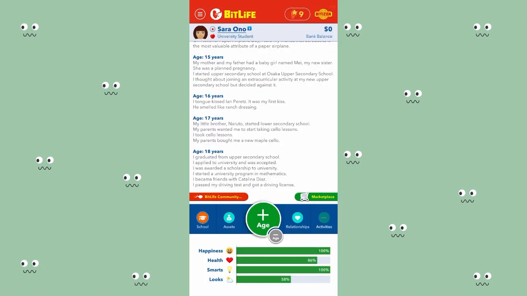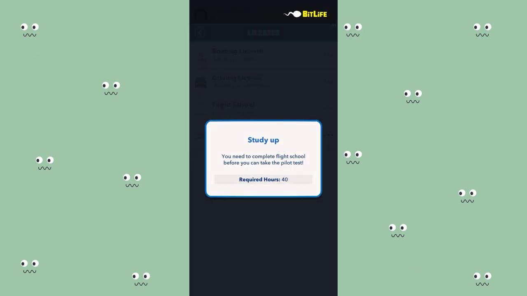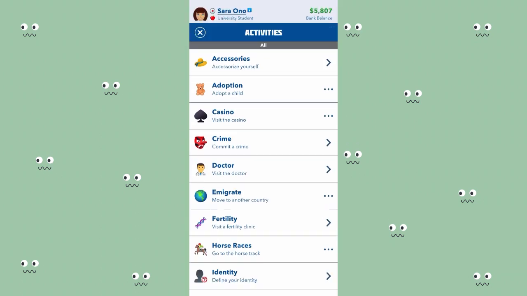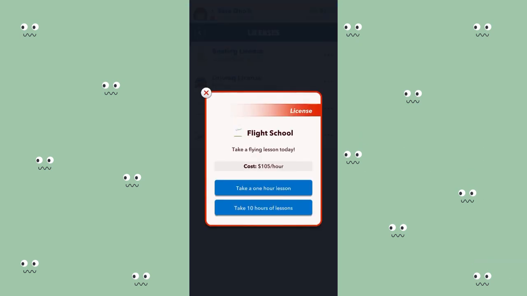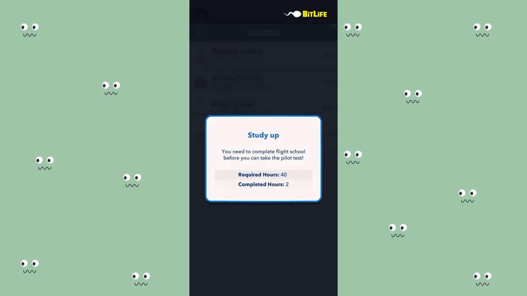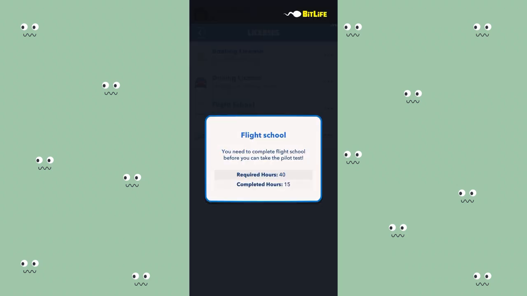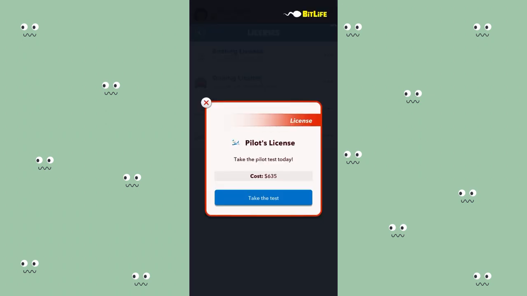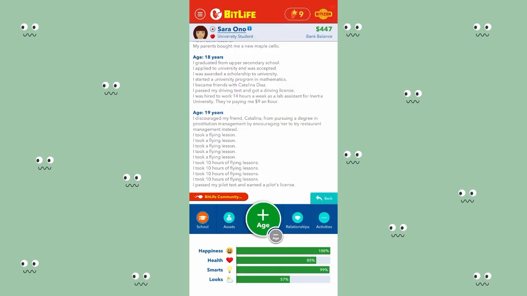So now that I'm 18 years old, I actually want to take the pilot test. Oh wait, I can't afford it. Okay, so I have enough money to go to flight school. You need to get a pilot license before you can go to space academy or even become an astronaut, because you're obviously flying. So now that I'm done with flight school, I'm going to take the pilot test. I think this is turn right. Yes, turn right.